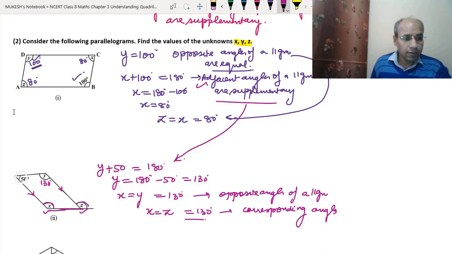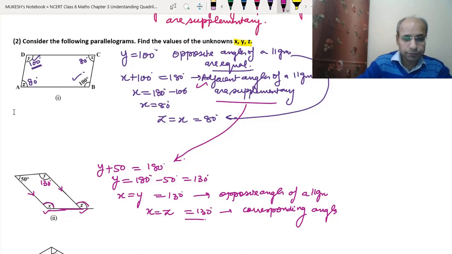Again, y plus 50 is 180 because the adjacent angles are supplementary. So we got y as 130. x is the angle opposite to that, so this will also be 130 degrees. And since this side and these sides are parallel, this is a transversal. So x and z will be equal. So z will also be equal to 130 degrees. I hope this is clear to you.